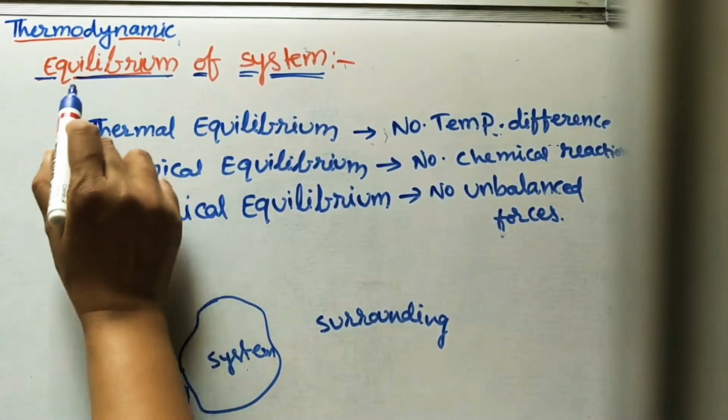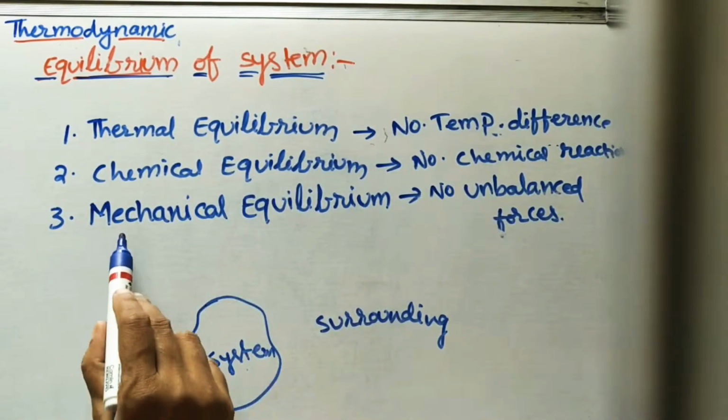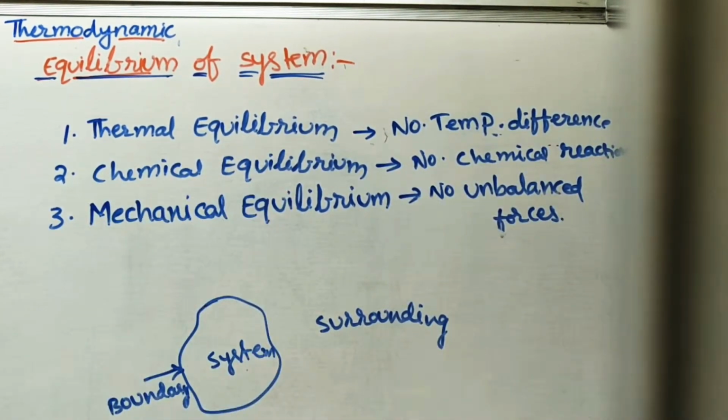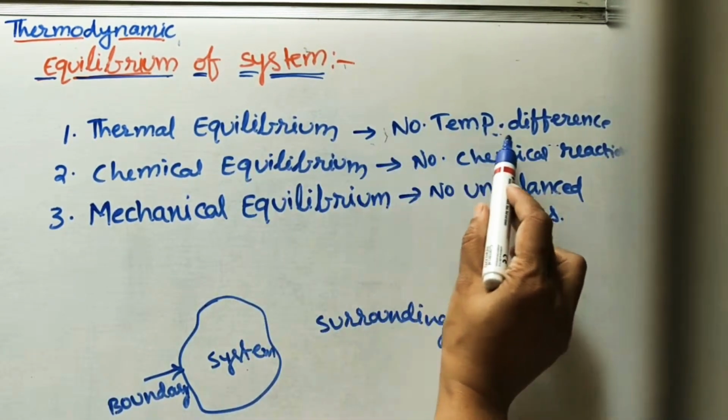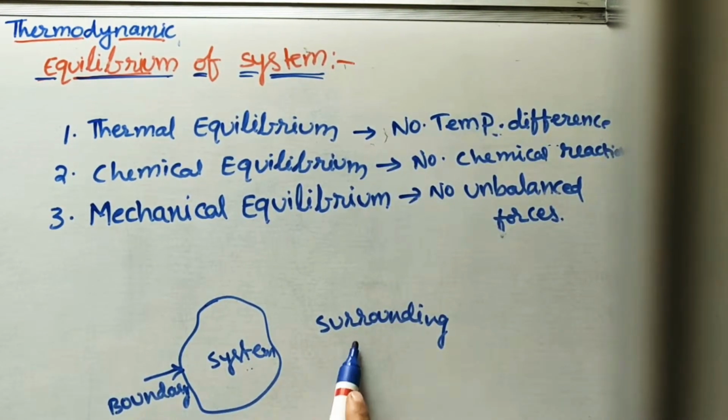So thermodynamic equilibrium should have thermal equilibrium, chemical equilibrium and mechanical equilibrium. Thermal equilibrium means there will be no temperature difference within the system or between system and surroundings. Whatever temperature is inside the system, it is the same as the surroundings.